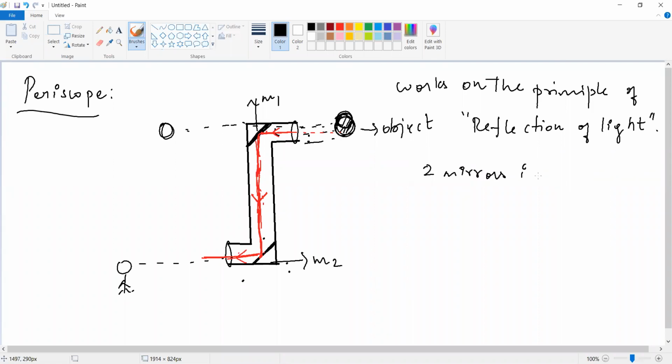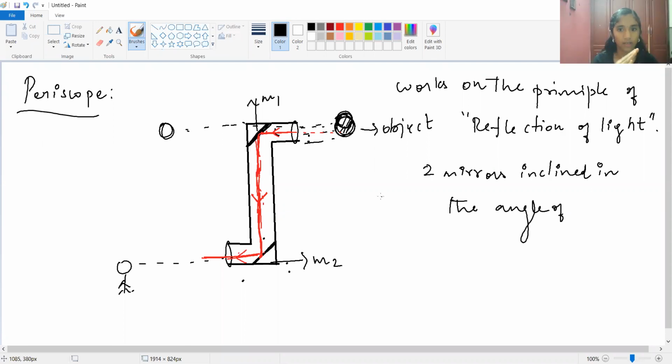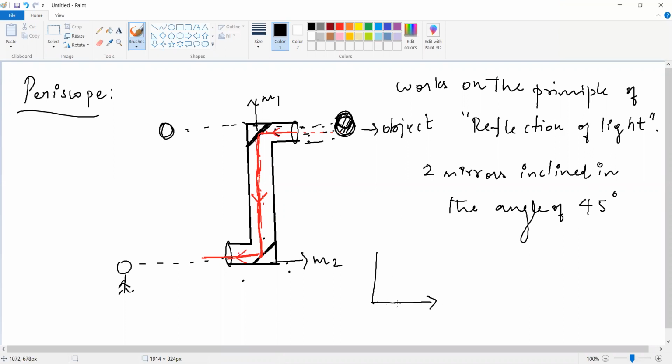So these two mirrors are inclined at the angle of what? 45 degrees, ma'am. Yes, correct. Inclined at 45 degrees. 45 means, please assume, it is one surface and one perpendicular, which is 90 degrees.